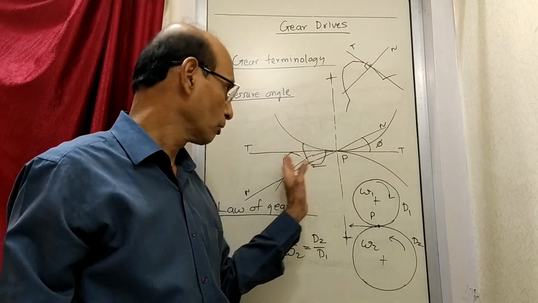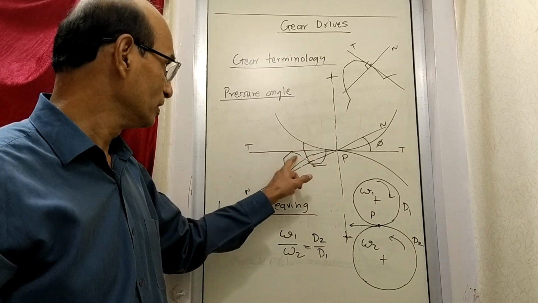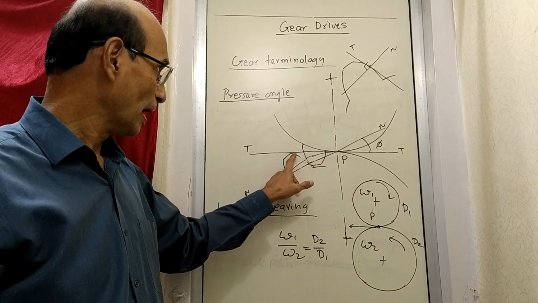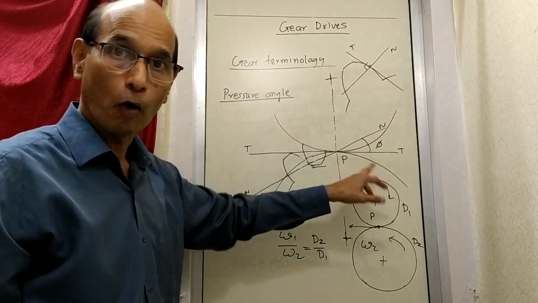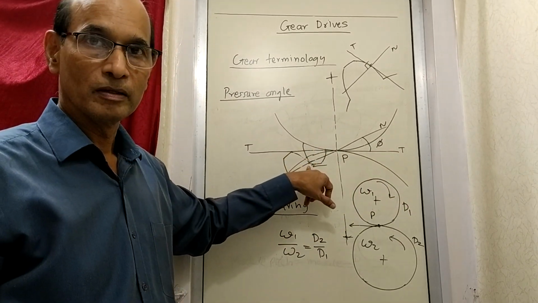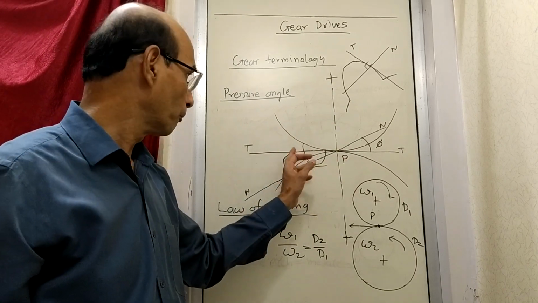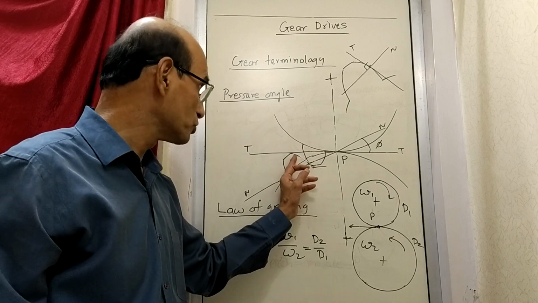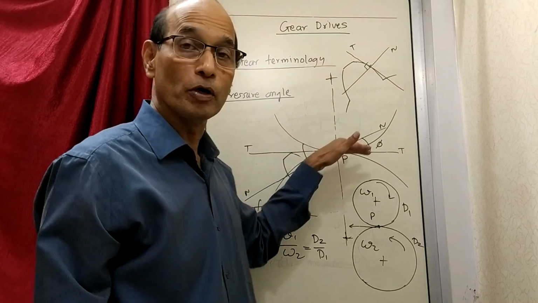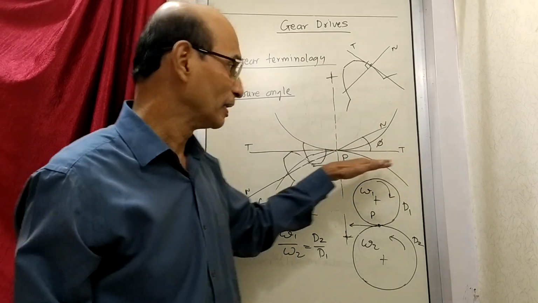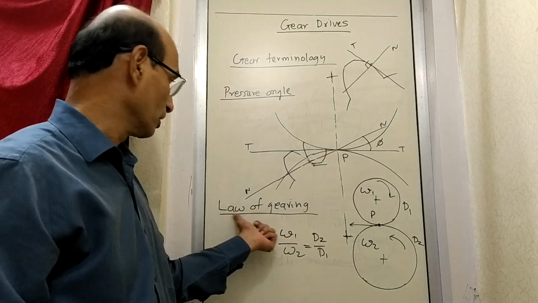If you draw the normal at any time, once the contact starts, see these two teeth, they come in contact with each other at a particular point, and by the time they leave, a different point is in contact, and those points keep on changing along the surface. But even if the contact points keep on changing, if you keep drawing the normals in each position, you will find that the normals always pass through point P, and that is what is called the law of gearing.